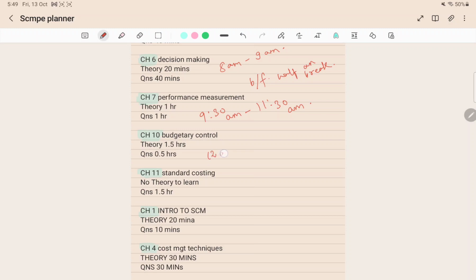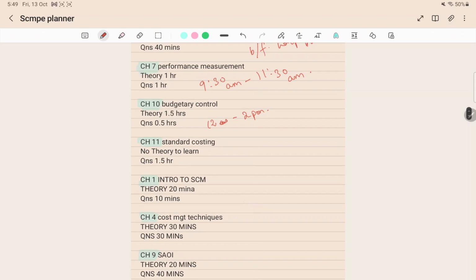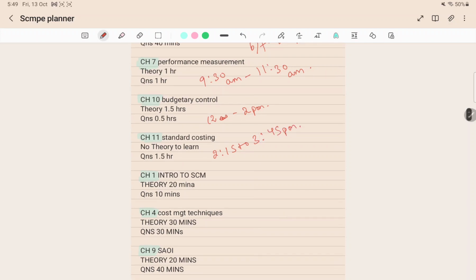Supposing you start at 12, that is after a half hour break, then you will complete by 2 pm. Then standard costing will take 1.5 hours. In this, no theory is there to learn, so only the questions will take time. Then it will be 2:15 to 3:45 pm. Assuming in these 15 minutes you can manage your break or lunch, anything. Then again I'm giving you a 15 minute break, so you'll be getting two breaks of 15 minutes.